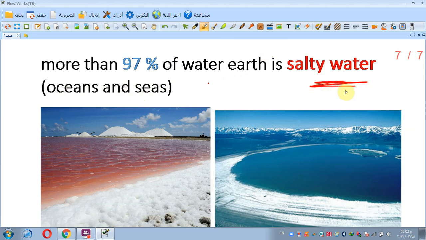What is the percentage of salty water on Earth? Around 97%. What is the percentage of fresh water? Around 3% of Earth's water is fresh. Fresh water is 3%, and salty water is 97%. Where is the salty water found? Salty water is found in oceans and seas.